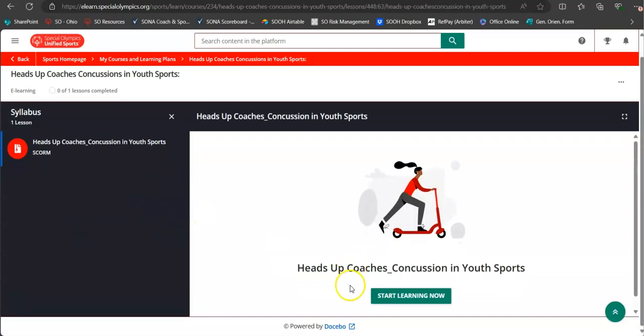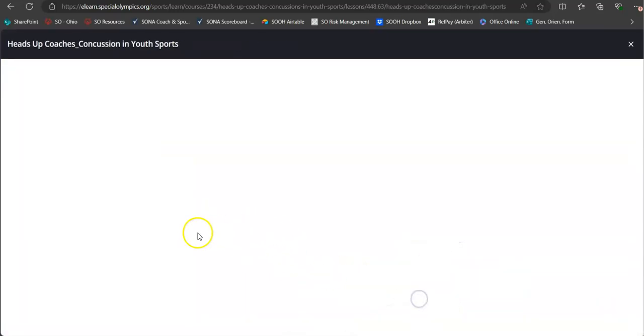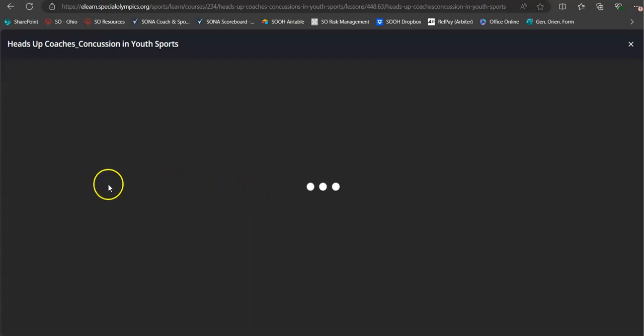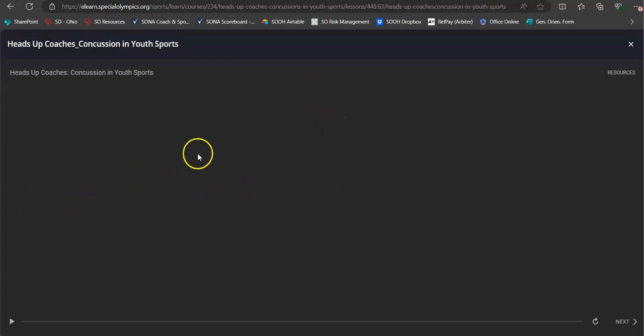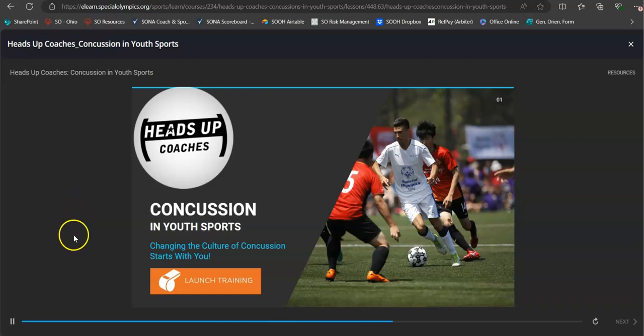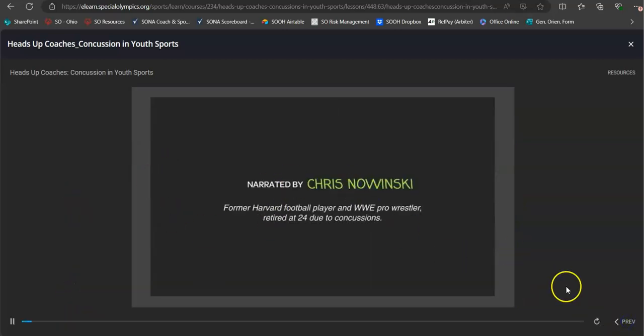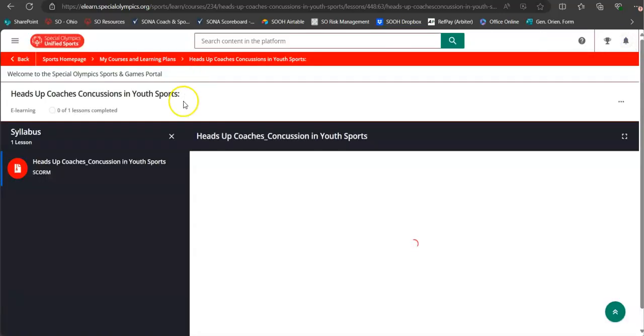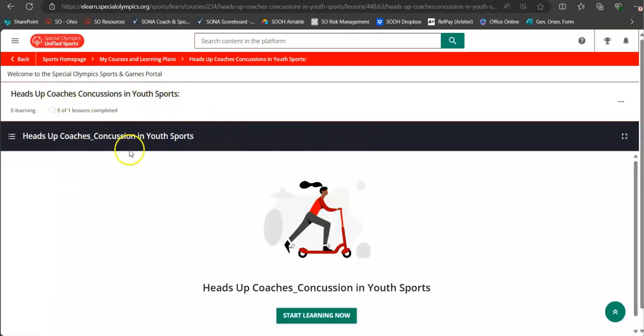This jumps you in just like you were doing with the old learning portal. It'll look very similar, same course, but it should be a little bit faster, less glitchy, things like that. And you'll work your way through the course. At any time, you can close out of the course. Say you gotta go do something else, you can always close right out of it.